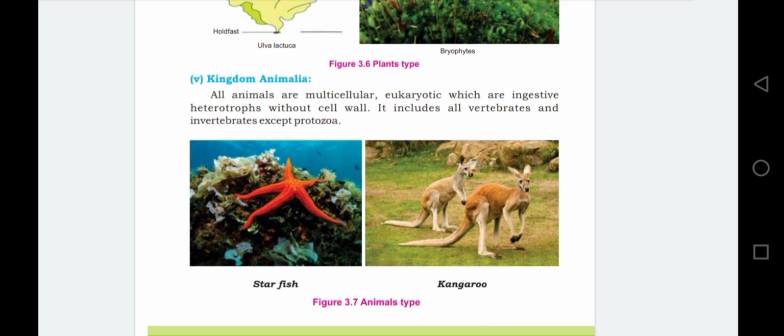It includes all the vertebrates, it means animals with a backbone, and invertebrates, it means animals without a backbone, just like insects, worms, etc. And except protozoa. Protozoans are not included in the kingdom Animalia because the protozoans have the characteristics of both plant and animal, so they are not classified as plant or animal. So thank you.